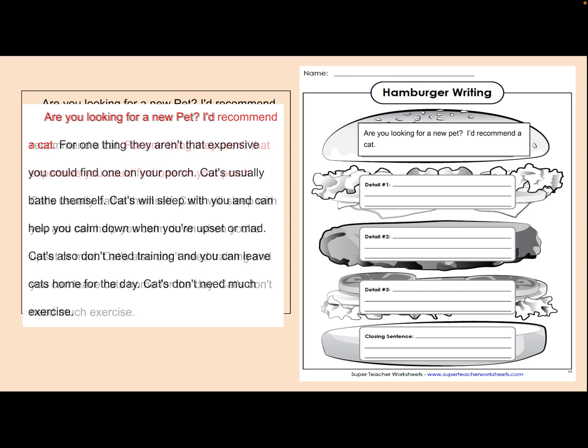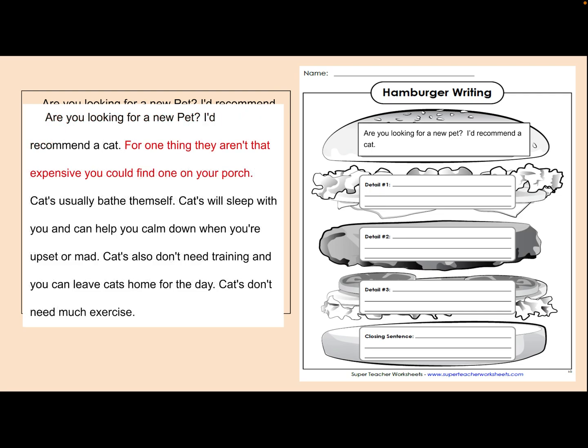What do you think we should put in there? How about, for one thing, they aren't that expensive. You could find one on your porch. There's one supporting detail. I'm going to put that right in my lettuce.